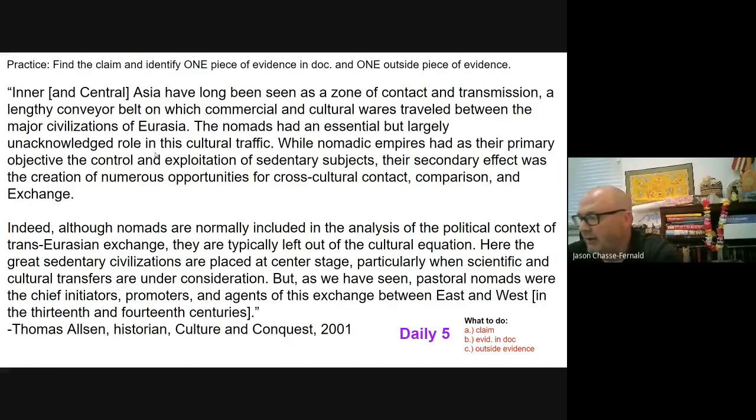So yesterday, your activity was to read through this document, identify a claim that is being made by the author of the document. So you would write down the one sentence claim or thesis, or not main idea, but the assertion being made from the author. The second thing you would do is identify any supporting evidence inside this document that supports the claim. And then the last thing was to come up with some outside evidence that could be used to support the claim that you identified.